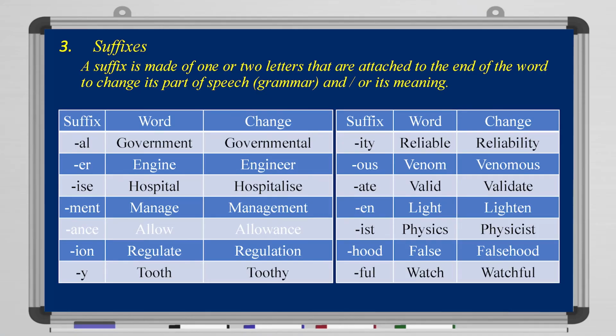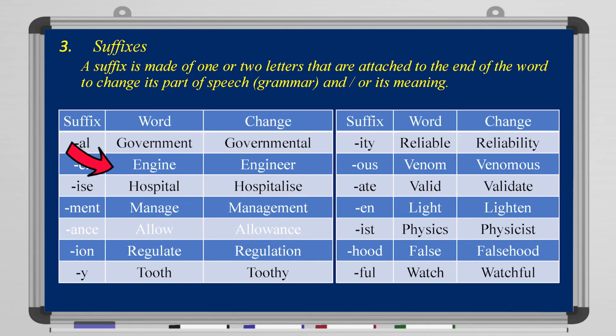Now let's take a closer look at suffixes. We have different types of suffixes. We have AL, ER, ISE, MENT, ANC, ION, Y, ITY, OUS, ATE, EN, IST, HOOD, and FUL. For example, government with AL added at the end of the word becomes governmental.